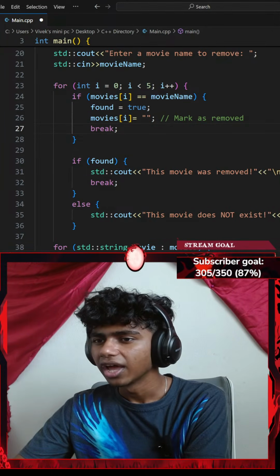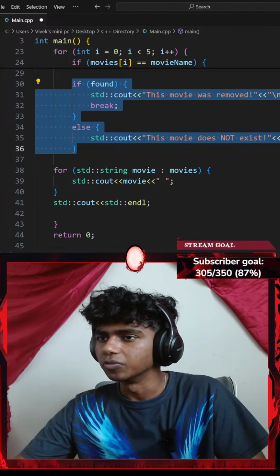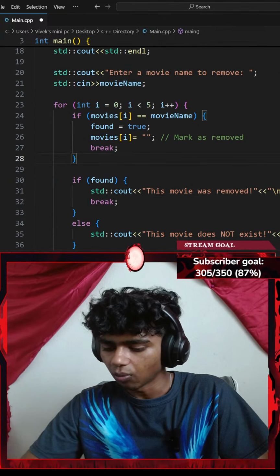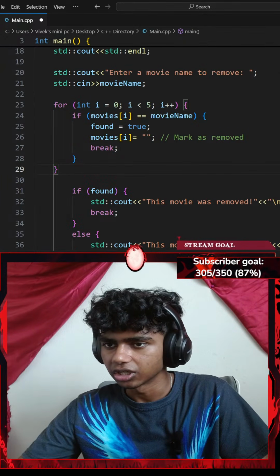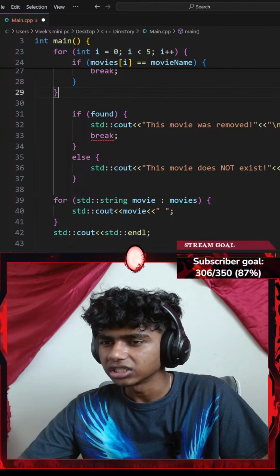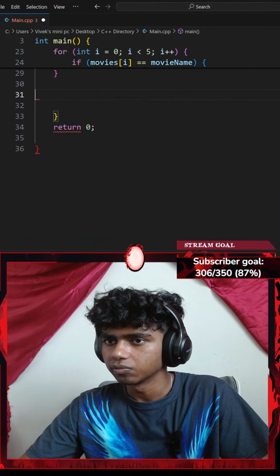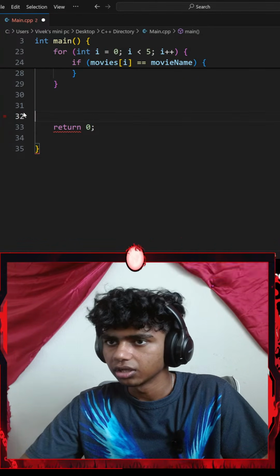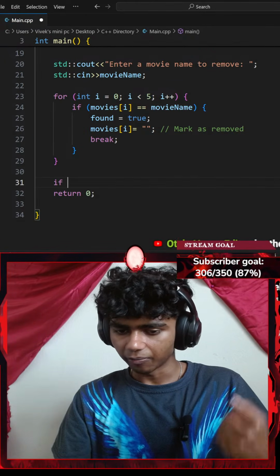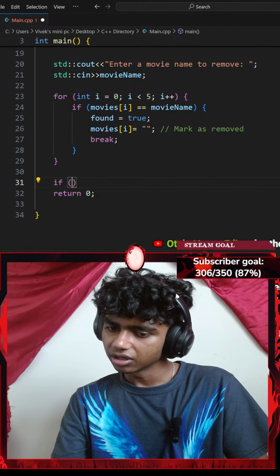Okay, let's see. And then I get my if/else clause outside my for loop. Where does my for loop end? It starts there. I want to end my for loop right here. Actually, let me just remove this whole thing so it's a bit more readable. Okay, now let's go with an if statement. So I could go with something like an if with a pair of parentheses, and move line 31 to 27.